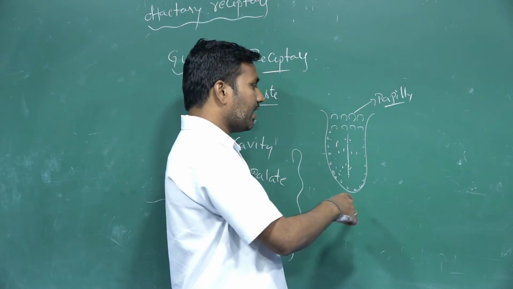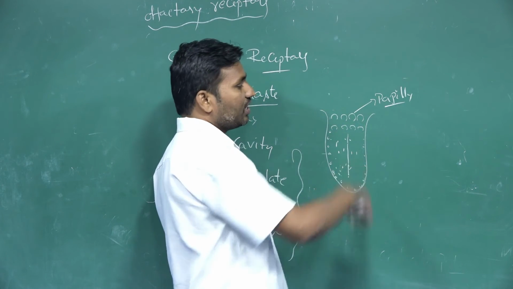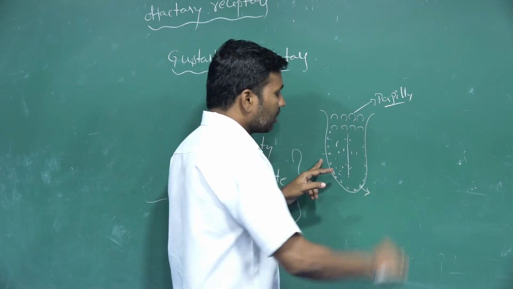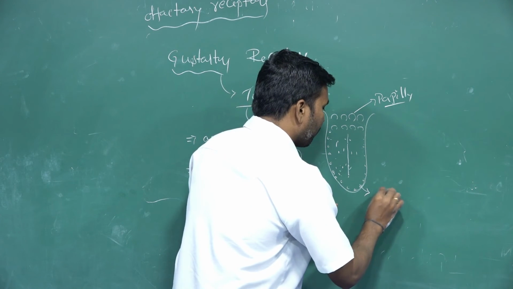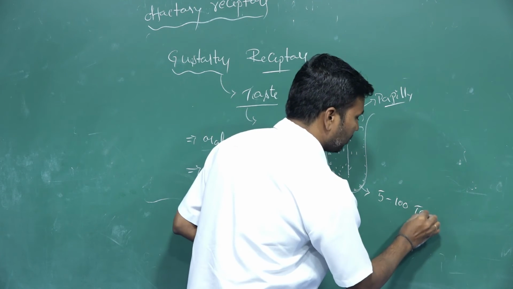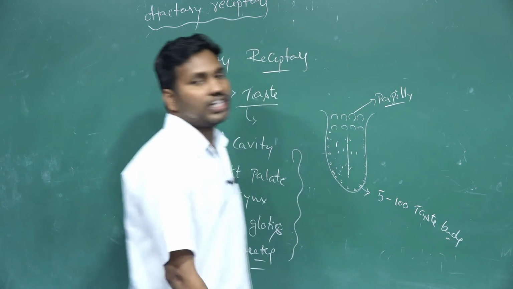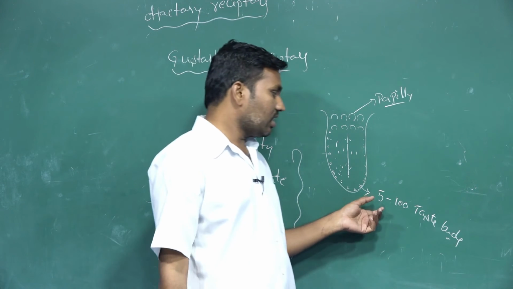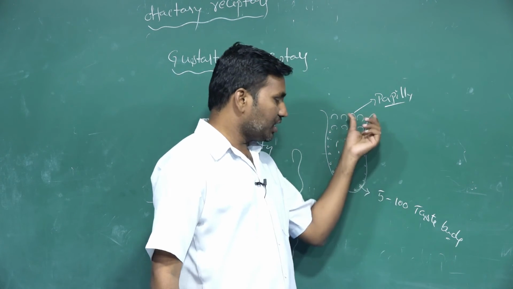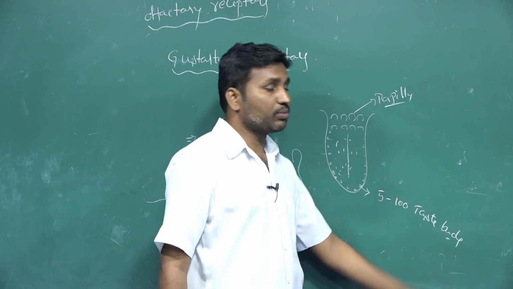The papillae are distributed on the surface, the margin, and different places of the tongue. Each papilla contains 5 to 100 taste buds, depending on the nature of the papilla. So 5 to 100 taste buds are present.